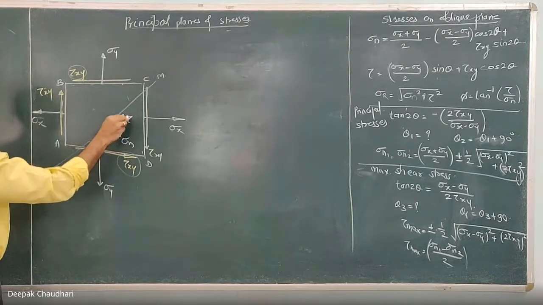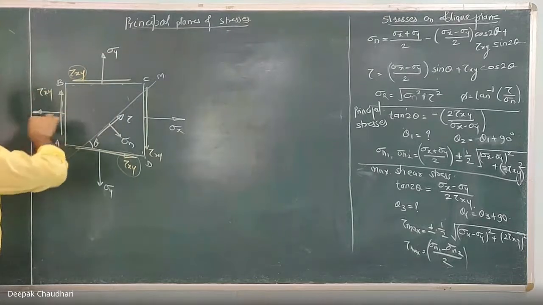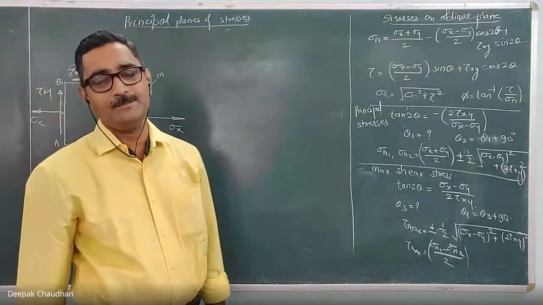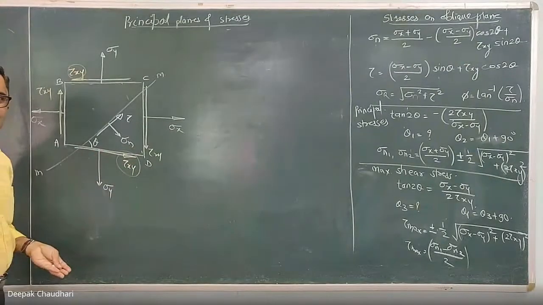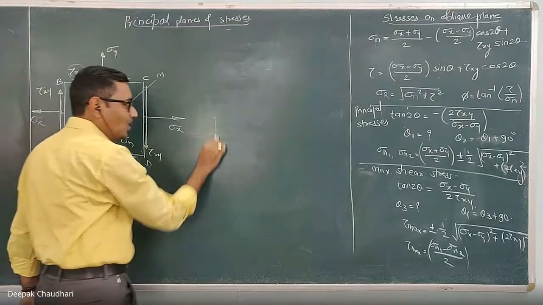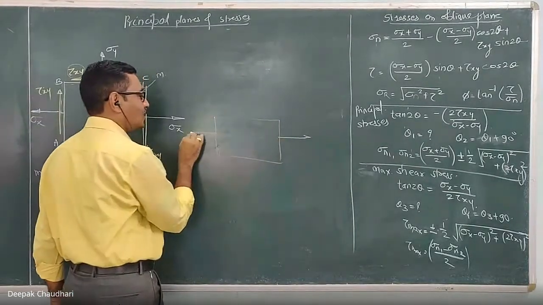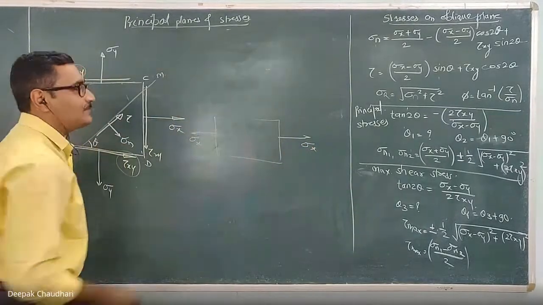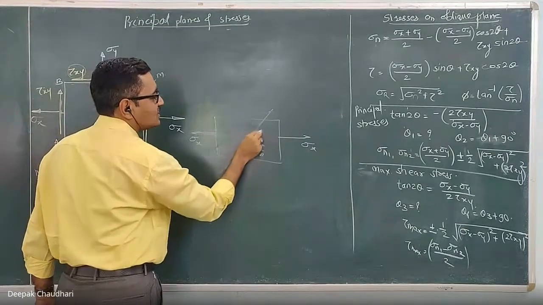Actually, these normal and shear stresses are acting because of the normal stresses acting in the x and y direction as well as the shear stress in the xy plane. I have directly considered the biaxial stresses with the shear stress. Even though on this strained body there is only uniaxial loading, or the stress acting only in the x direction, then also on this oblique plane there will be the normal stress as well as shear stress.